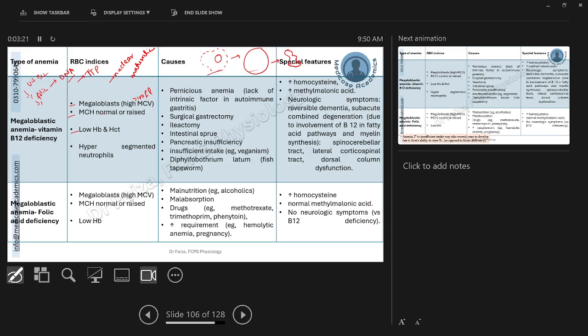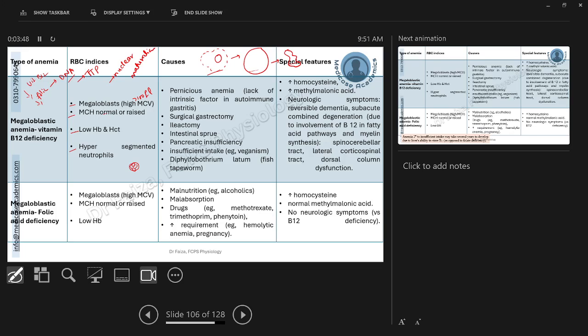One particular thing that is related to neutrophils is also seen inside these patients of megaloblastic anemia: hypersegmented neutrophils. Again, their DNA maturation would be impacted in the neutrophils as well. Multiple lobes of the nuclei and hypersegmentation of the neutrophils would be seen. I will be showing you the microscopic slide in a while.